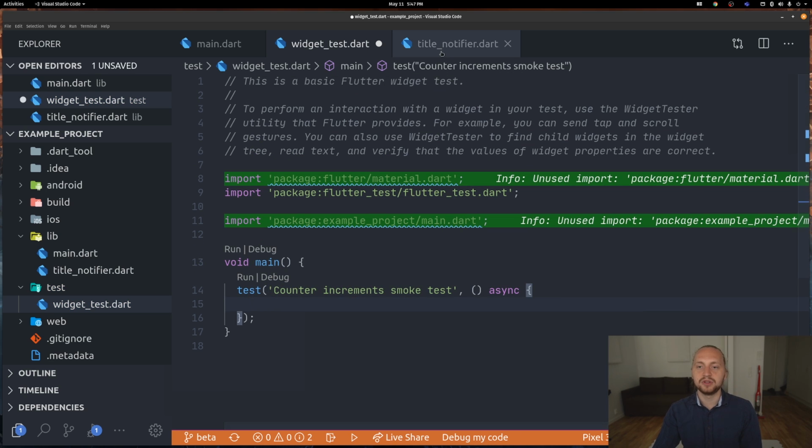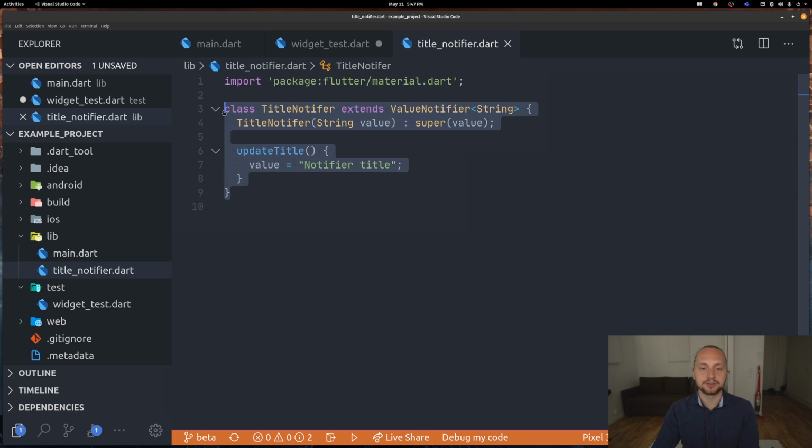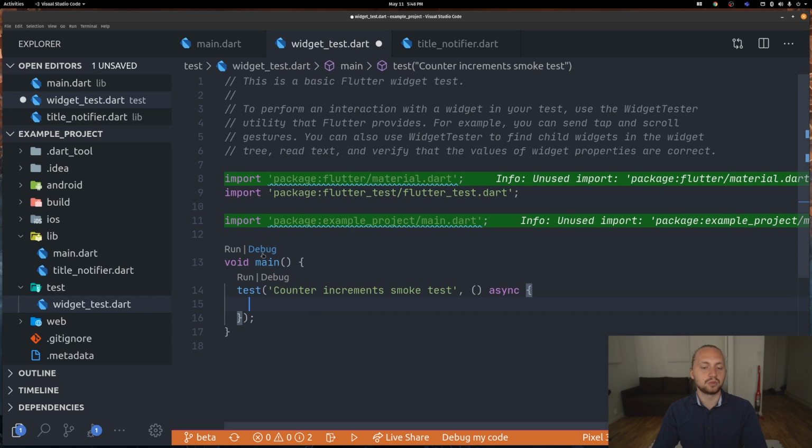What I mean by a unit test is, for example, this class right here. We have a method called update title, and for now I always wanted to set the value to notify title, or even better, we want to always, when we call this, give it the name update title or the title. So we can use a super simple test to just make sure that it always does that. Even if we would change this, that wouldn't matter. So first off, we give it a good name.